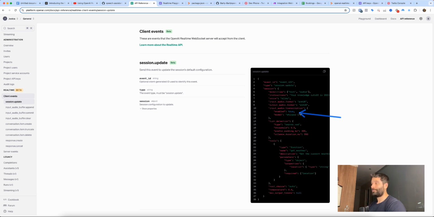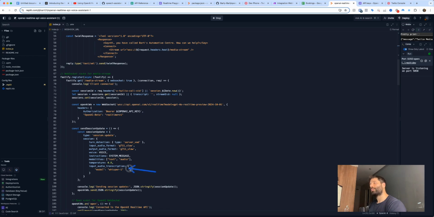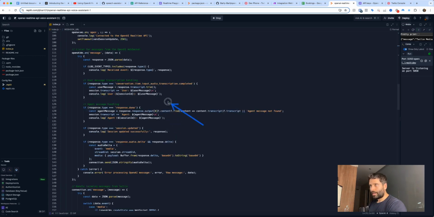The Twilio GitHub code didn't have this. It actually took me a little while to figure out why I wasn't able to get the transcript of the audio. You need to enable this to be true. So you can use the Whisper model to transcribe your audio into text. And that's what we're doing here. But we are setting our API key. We're setting the realtime equals v1 parameter here as well. This is our actual realtime API WebSocket address. And over here, this is where I introduced some transcript handling.